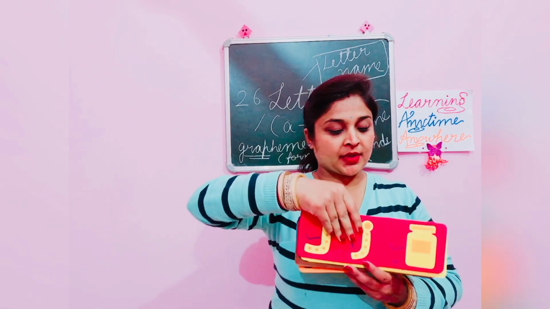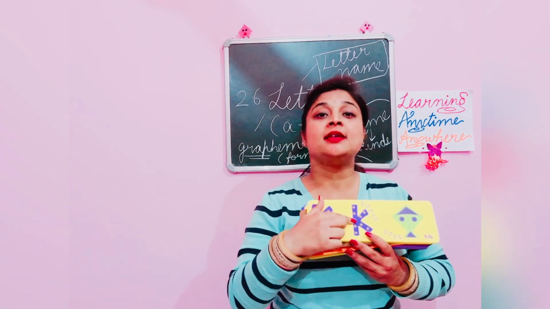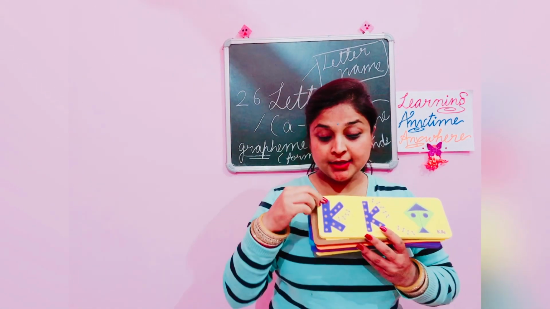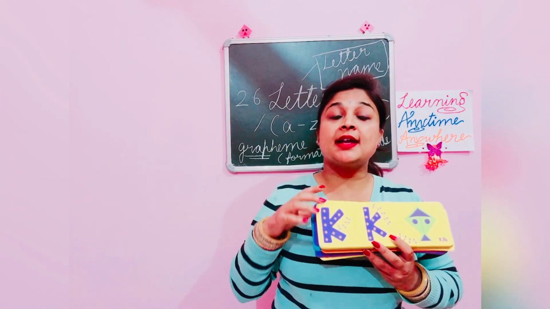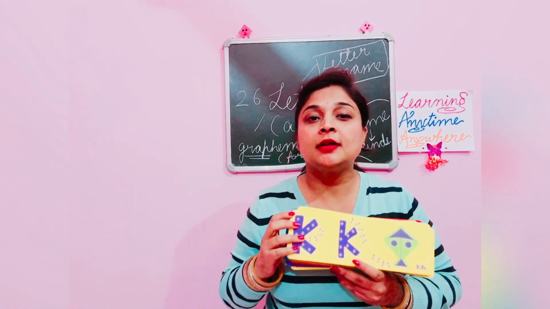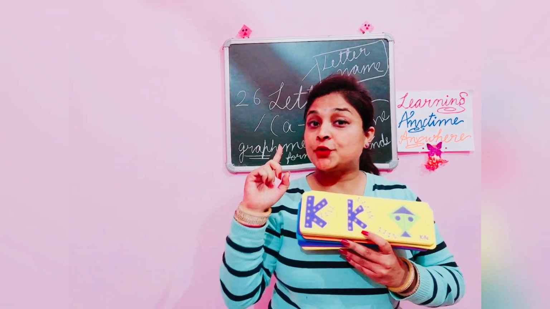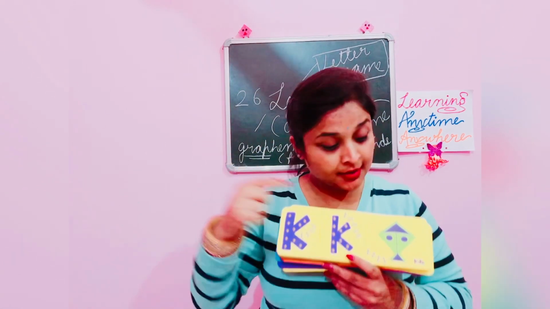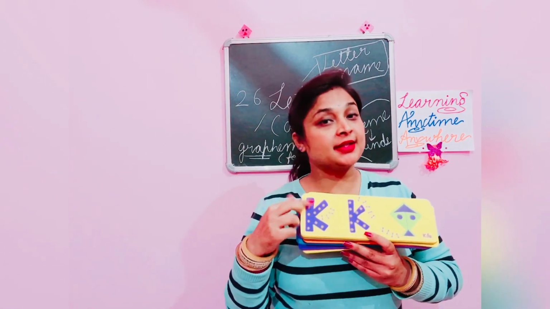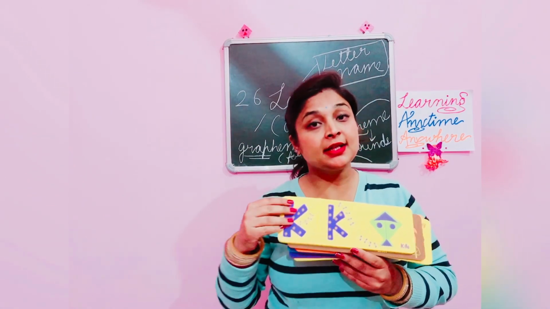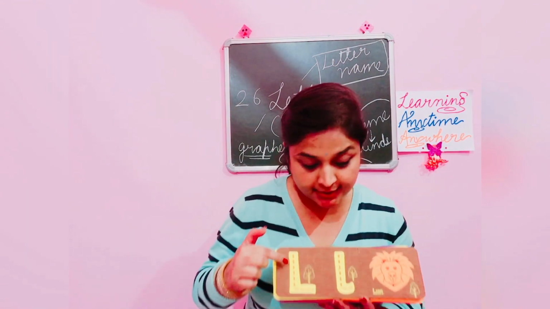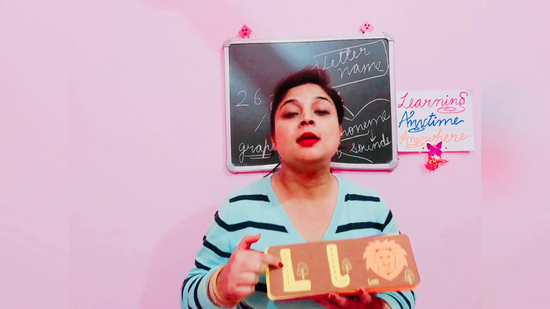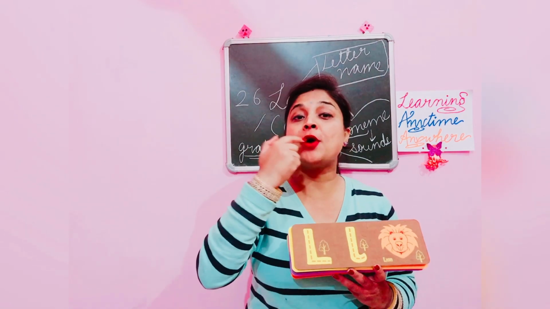Jar. Our next letter is letter K. The sound of letter K is k. So here is one tip, that the sound of letter K and the sound of letter C is exactly the same. That is kite. Like it was car, kite. So letter C and letter K have exactly the same sounds. The next letter is letter L. The sound of letter L is A. You have to touch the upper part of your mouth with your tongue.